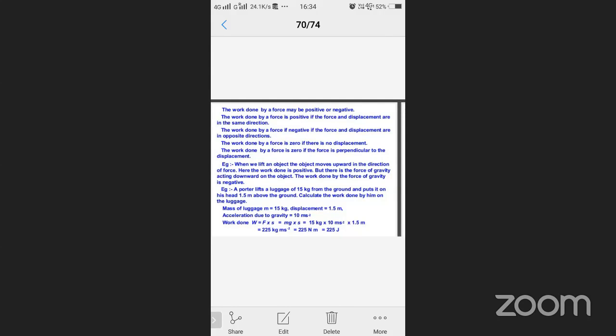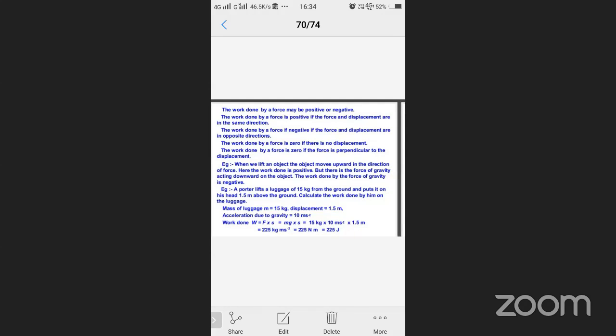So which direction do you apply the force? The same direction the book is moved. So that is an example of positive work. Okay, very simple. What does positive work mean? Force and displacement both act in the same direction. That is called positive work.